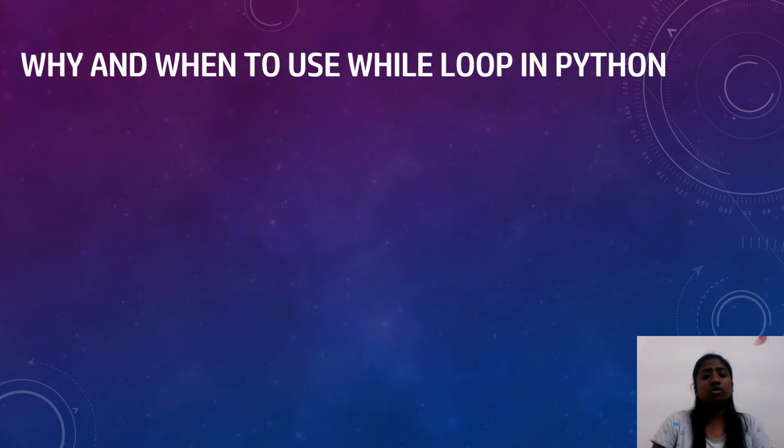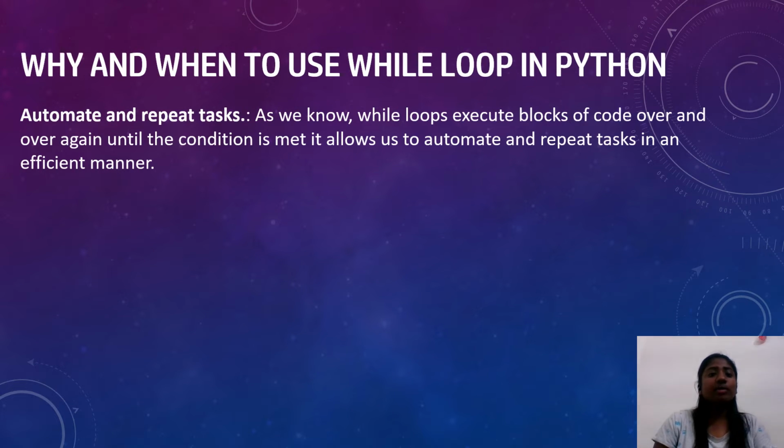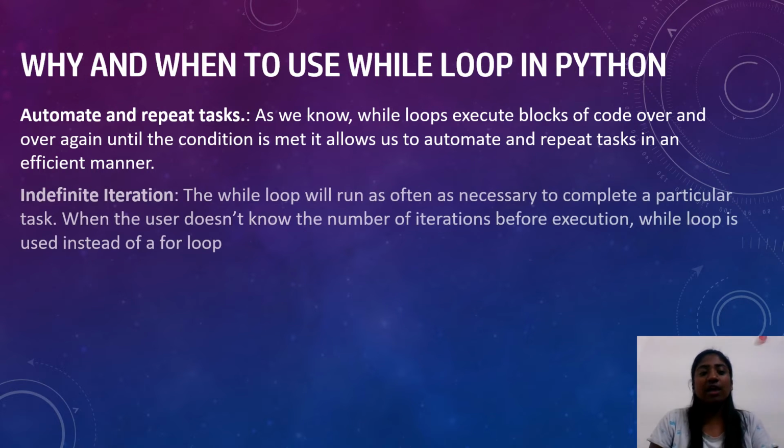Why and when to use a while loop in Python. Automate and repeat tasks. As we know, while loops execute blocks of code over and over again until the condition is met. It allows us to automate and repeat tasks in an efficient manner. Indefinite iteration: the while loop will run as often as necessary to complete a particular task.